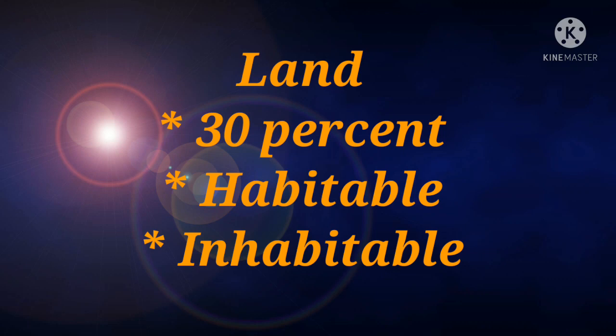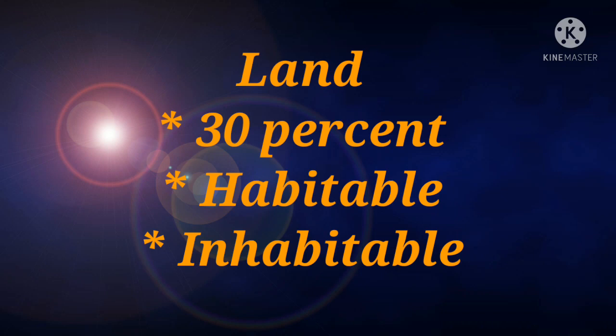For example, settlements grew near the river valleys because of the availability of water and fertile land. Students, plains and river valleys provide suitable land and climatic conditions for agriculture. Therefore, these are the densely populated areas of the world. Deserts are thinly populated because no water is available, so people could get dehydrated, and the land is not fertile to grow crops.